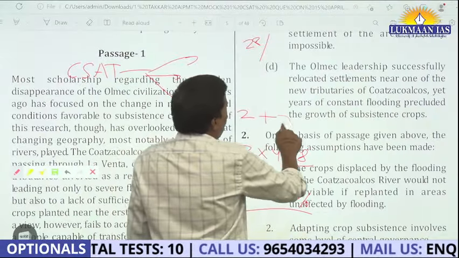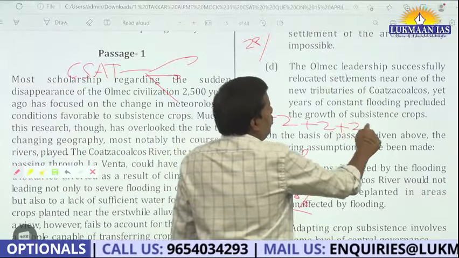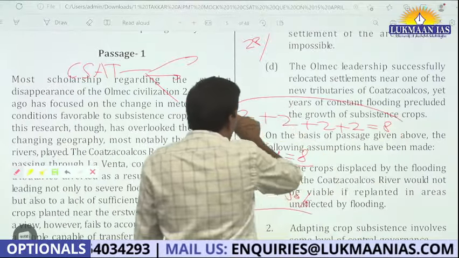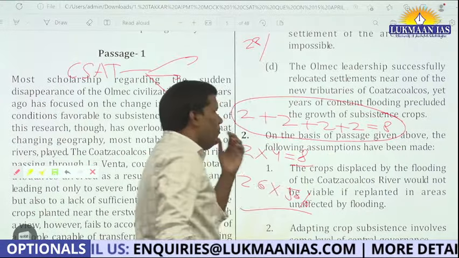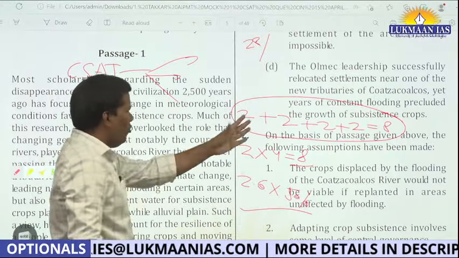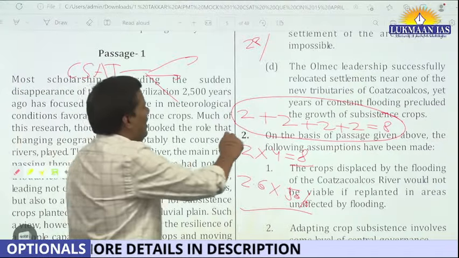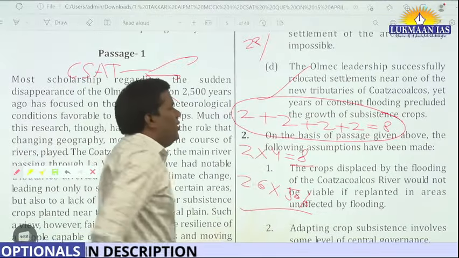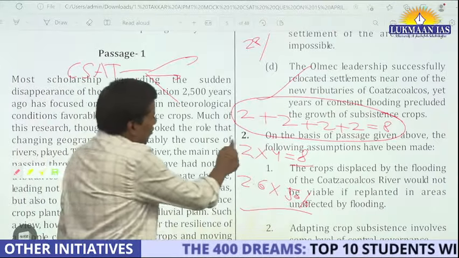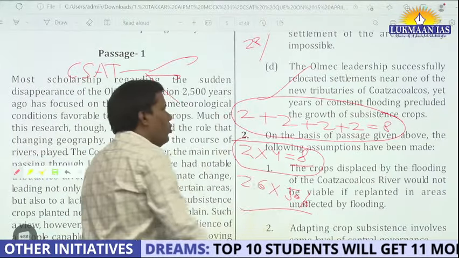Another thing is visualizing 2 plus 2 plus 2 plus 2 is equal to 8. Although this looks like primary level thought, this is a thought you have to keep in your mind. Your mind can think 2 into 4 is equal to 8.